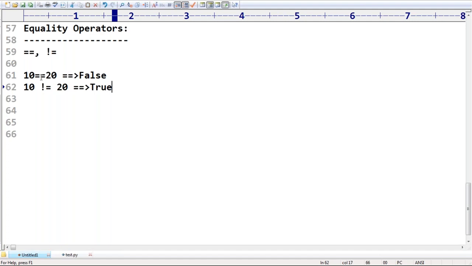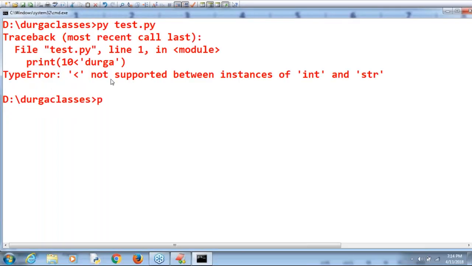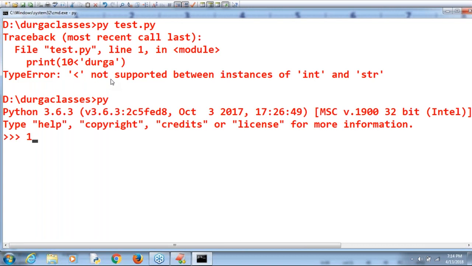Now my next question, take special care: 10 double equal to true. What is the answer by default? Very simple. True means 1, and 10 double equal to 1 is always false. So here, 10 double equal to true, false is the answer.